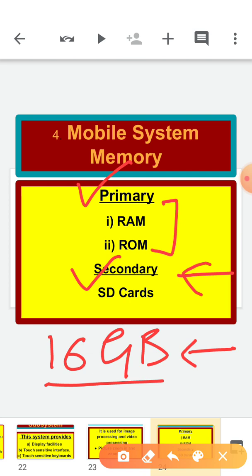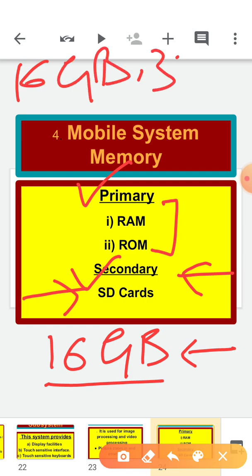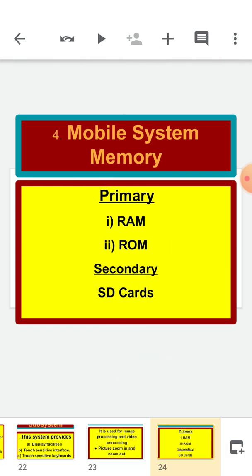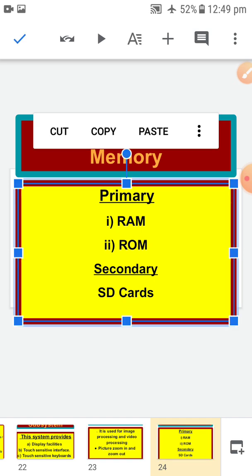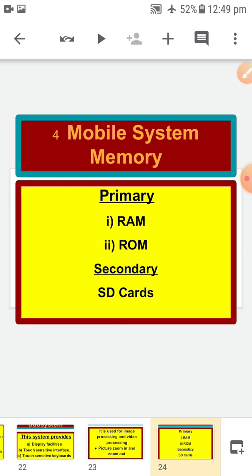Okay, secondary memory, if you want to add external memory, you have to put in an SD card of any GB. You can put in a 16 GB memory card, you can put in a 32 GB memory card. So these are the external memory which you add if you have less memory space in your cell phone. Now RAM, it is the work memory of your mobile phone. The installed mobile apps, when run, are first located in the RAM and then executed. These apps remain in the RAM after you are no longer using them. They are shifted to the background.